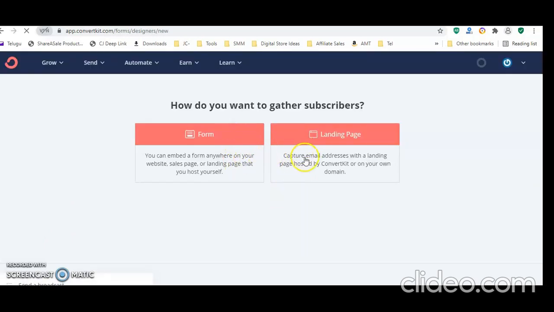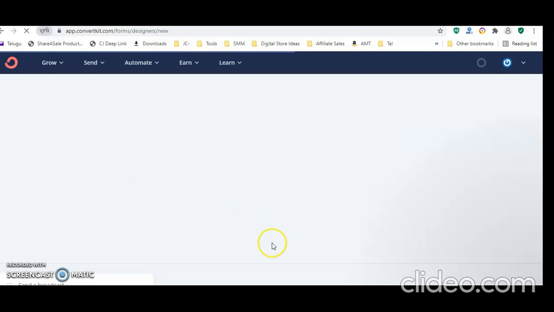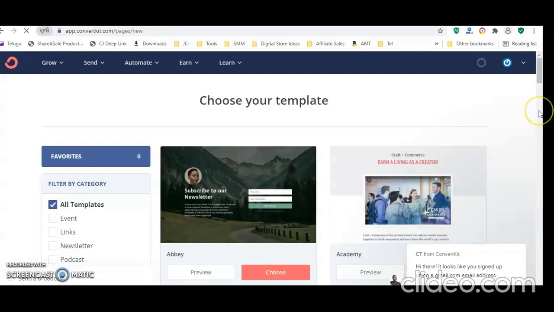We have two options here: creating a form or creating a landing page. We are going to have a landing page, so we click on the landing page. Here we will get a lot of pre-built templates for landing pages. We can select any of them and go ahead and create our landing page.